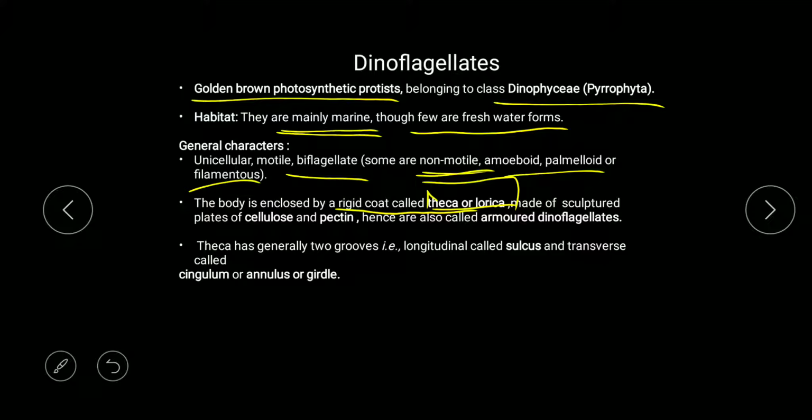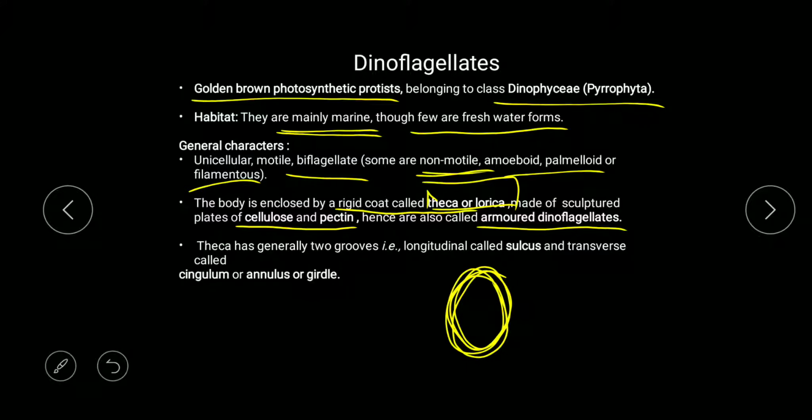This theca or lorica is made up of sculptured plates of cellulose and pectin. Due to the presence of sculptured plates of cellulose and pectin, it gives an armor-like structure. Because of this, they are known as armored dinoflagellates. Now, when we talk about the theca or lorica, suppose this is a dinoflagellate, and this is the theca or lorica of it. This is made of cellulose and pectin.